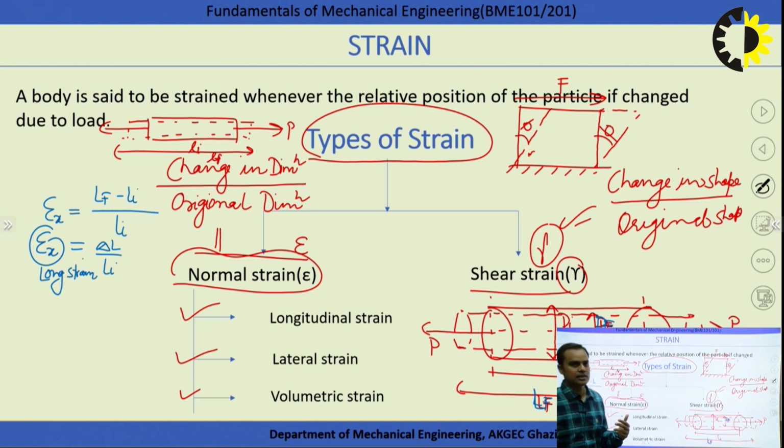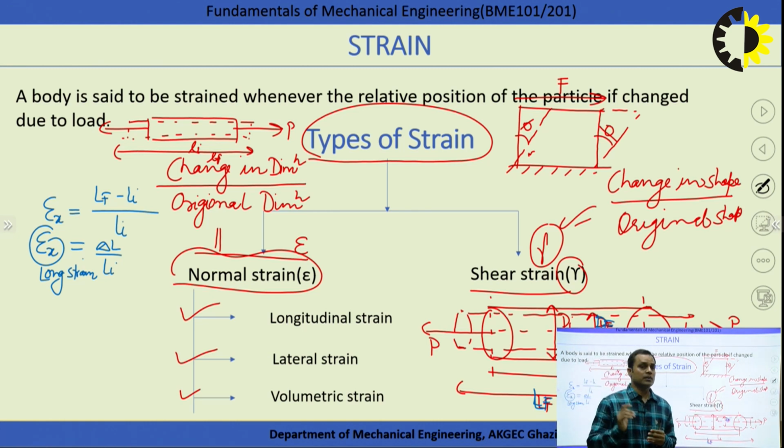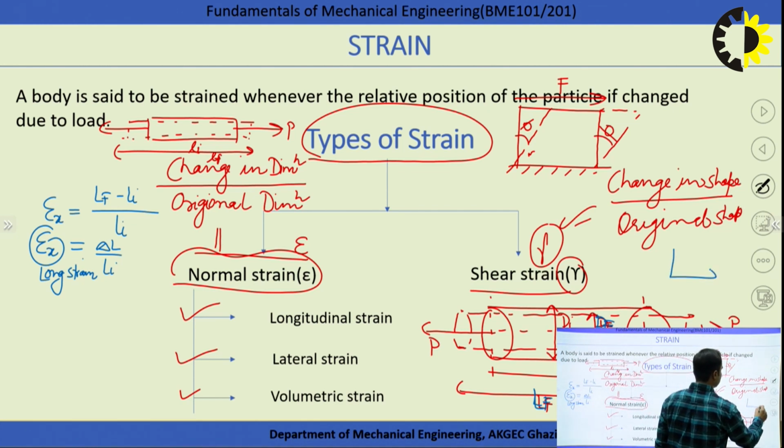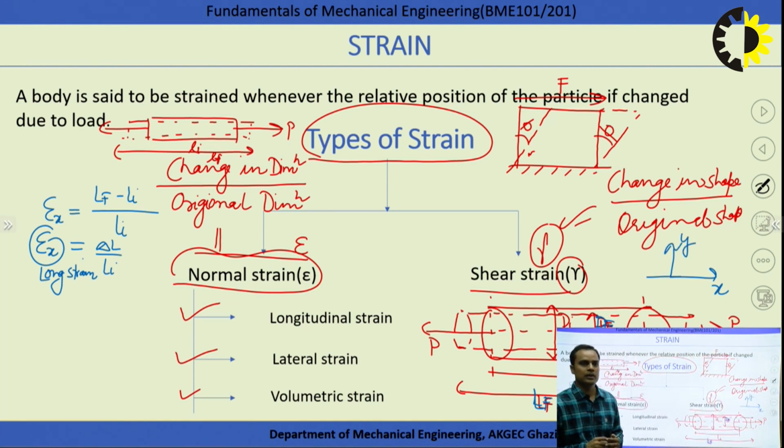So how is the longitudinal strain defined? It is defined as the change in dimension in the direction of the applied load to the original dimension of that direction, right? Lateral strain is whatever change takes place perpendicular to the applied load. Because we apply the load in the x direction, considering these two directions x and y, the change in the x direction is the longitudinal strain. The change perpendicular to the x direction is known as the lateral strain.